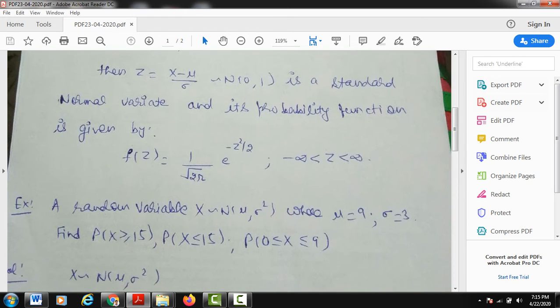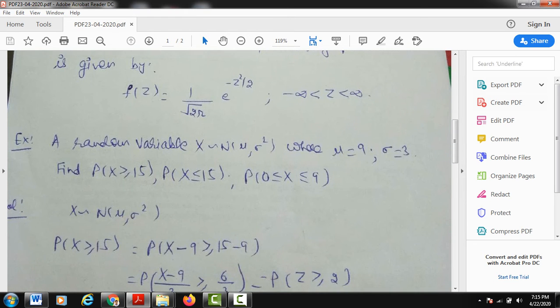We have a question: a random variable x follows normal distribution with parameters mu and sigma square, where mu is 9 and sigma is 3. Mu means the mean is 9 and sigma, the standard deviation, is 3, so the variance is sigma square, that is 3 square, which is 9. We have to find probability x greater than or equal to 15, probability x less than or equal to 15, and probability 0 less than or equal to x less than or equal to 9. Clear to you?